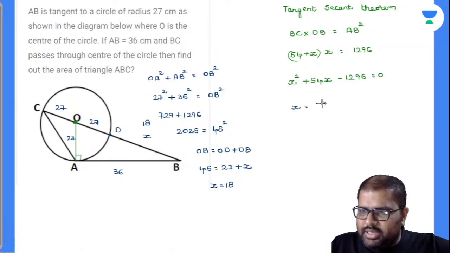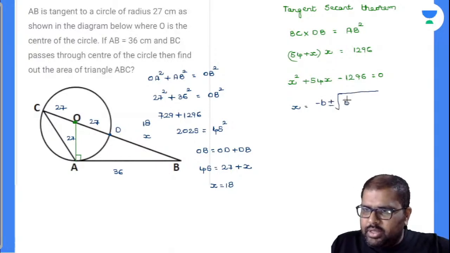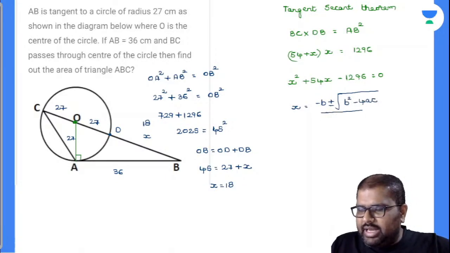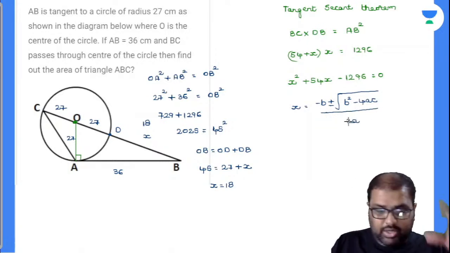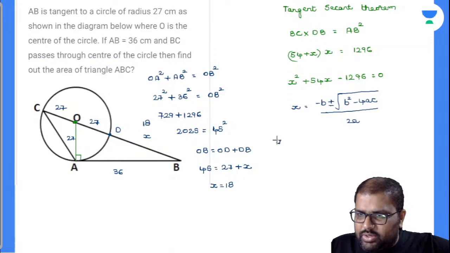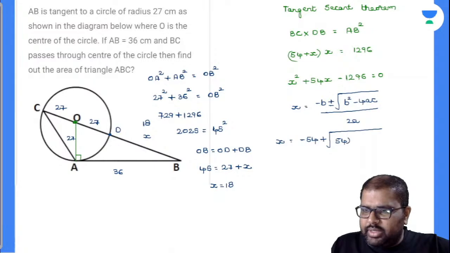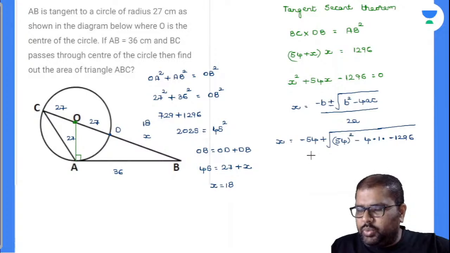So I will be taking x is equal to minus b plus or minus root of b square minus 4ac divided by 2a. Let's calculate this. Will I get the same answer there? If I get the same answer there, we are doing it perfectly right. So x is equal to, b value is minus 54, so 54 minus 54 plus root of b square, which is 54 whole square minus 4 into a value is 1, c value is minus 1296, divided by 2.